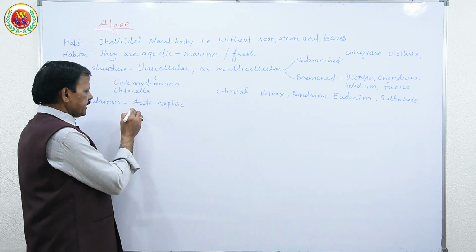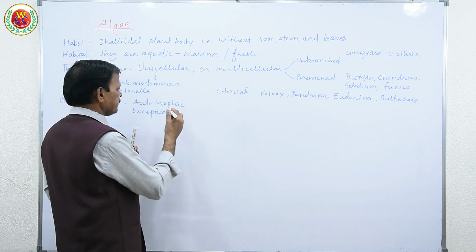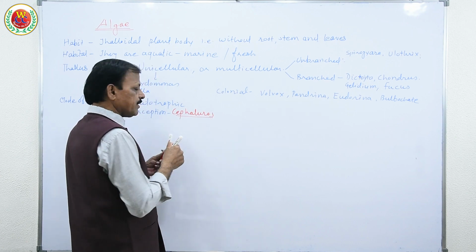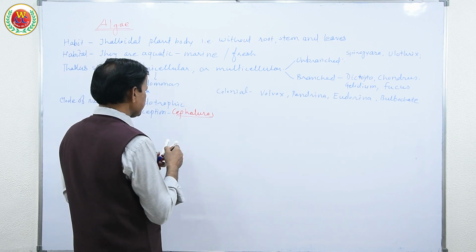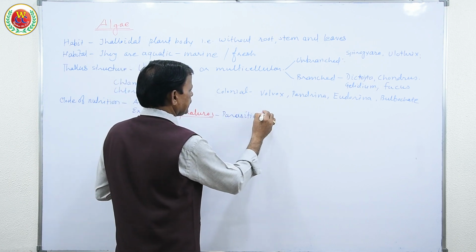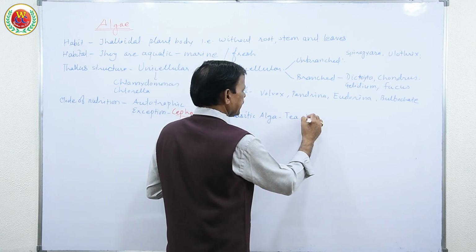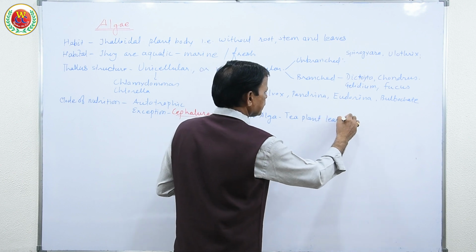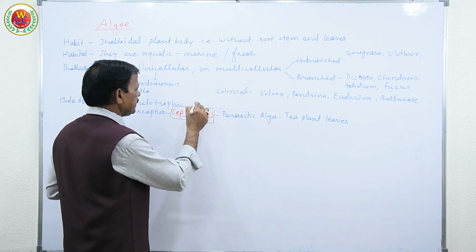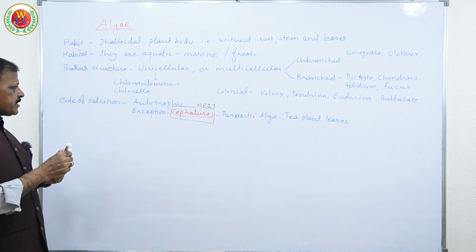There is only one exception, as a question for NEET, please remember: Cephaleuros is an alga found parasitically in tea plant leaves. This is a question for the NEET, so please remember it as a point for NEET. So the mode of nutrition is autotrophic.